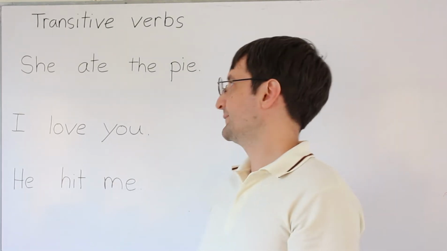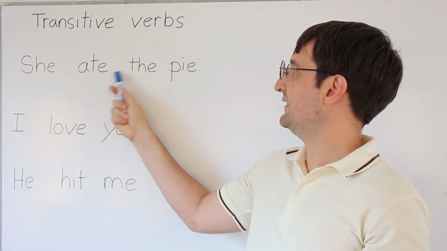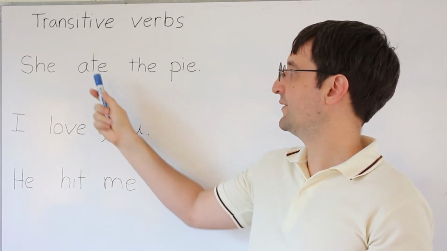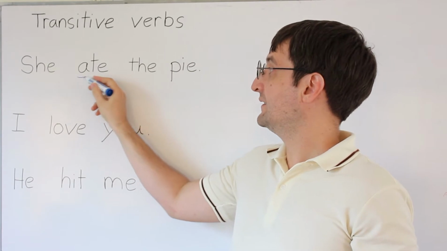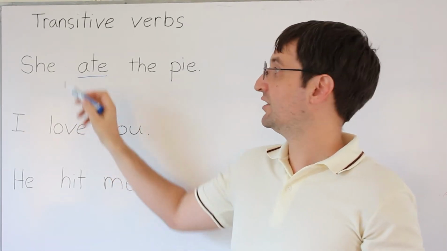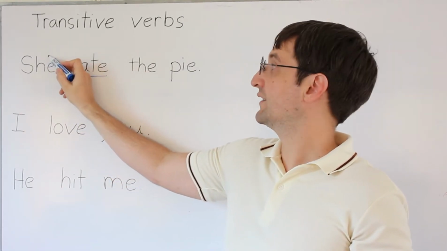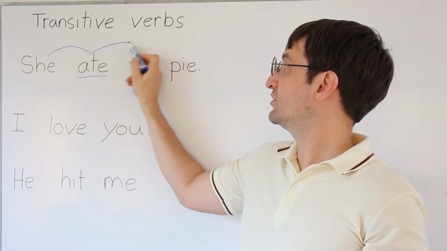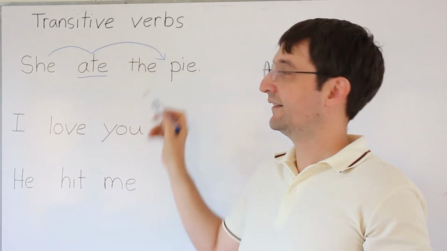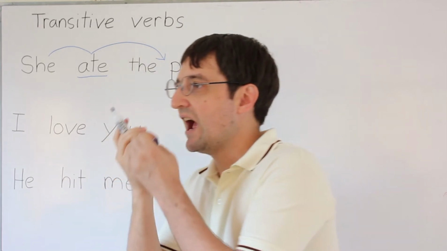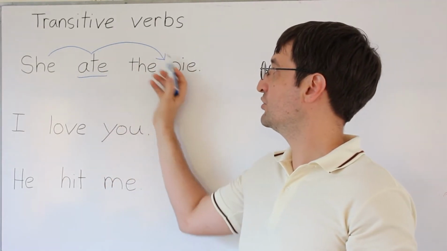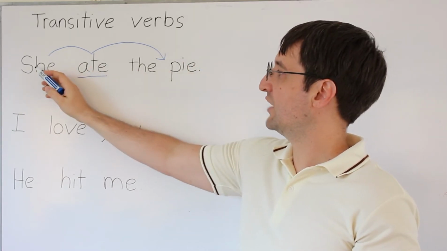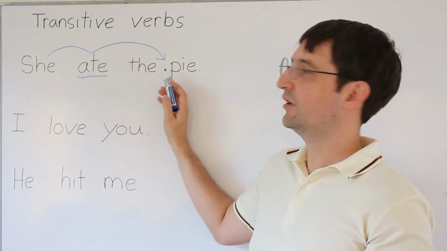Some examples. She ate the pie. Okay, so this verb, ate, is a transitive verb, and it transfers the action from the subject, she, to the pie. She ate the pie. So the action is transferred to an object. Subject, transitive verb, object.